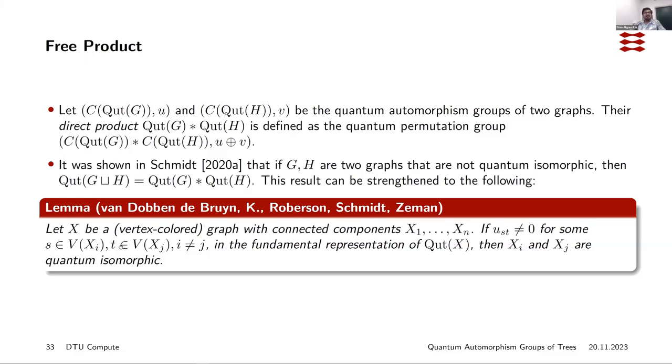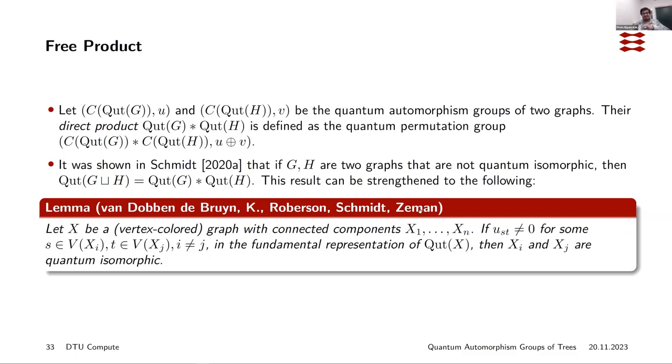And this can be strengthened to the following. So if you have a vertex colored graph X with connected components X1, ..., Xn. I have unfortunately the wrong result here, but maybe I'll just explain the result. If you have a graph that is a disjoint union of subgraphs which are not pairwise quantum isomorphic, then the quantum automorphism group of this disjoint union is the free product of the quantum automorphism groups of the individual graphs.